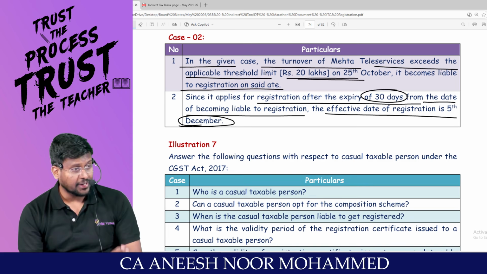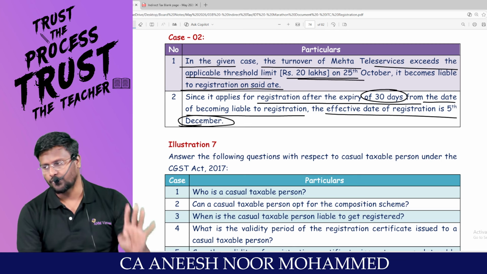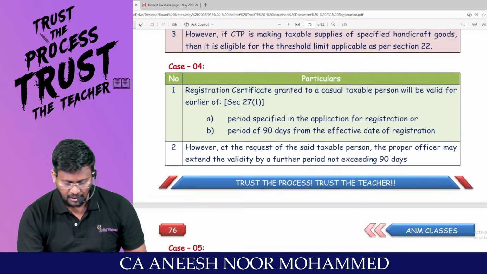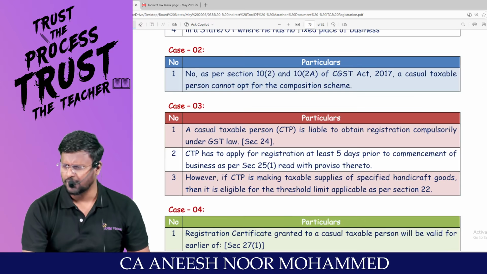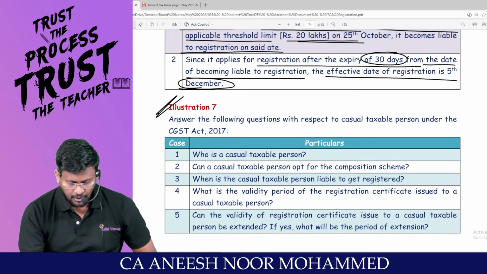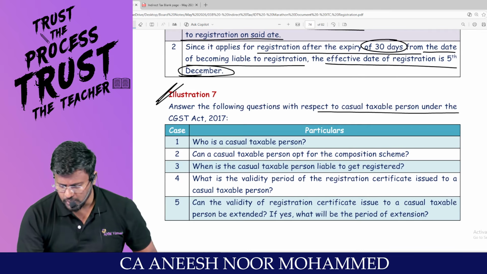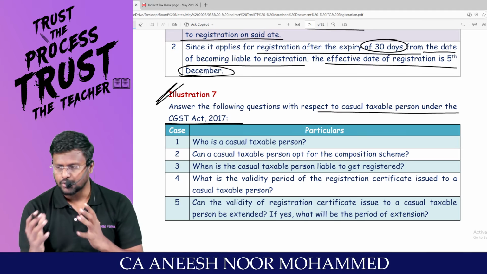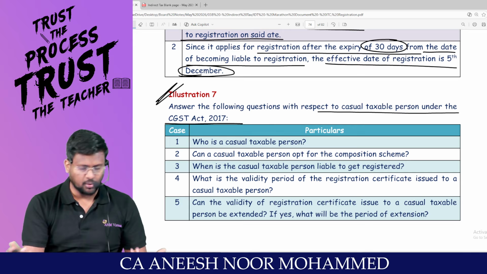So from effective date of registration, you may get a 4-mark question. Sir, I'm moving into illustration number 7. Are you feeling so comfortable with the registration chapter, my dear lovable students? Answer the following question with respect to CTP under the CGST Act. Next concept is CTP. So I have chosen one question from CTP and we are going to talk about CTP.